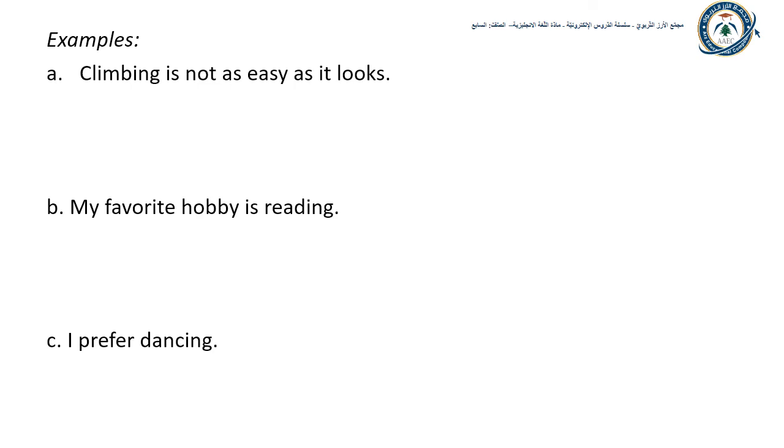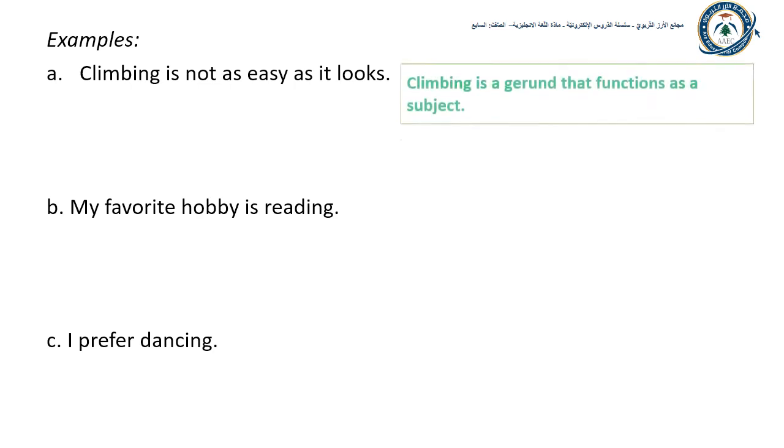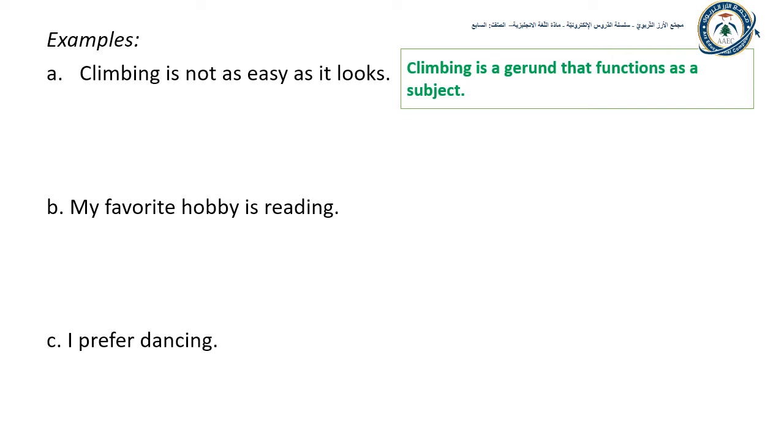Climbing is a gerund because I can replace it with the word something. So climbing is used as a noun. Is this noun a subject, a direct object, or a subject complement noun? Climbing is a gerund used as a noun that functions as a subject. It's the subject of the verb is.